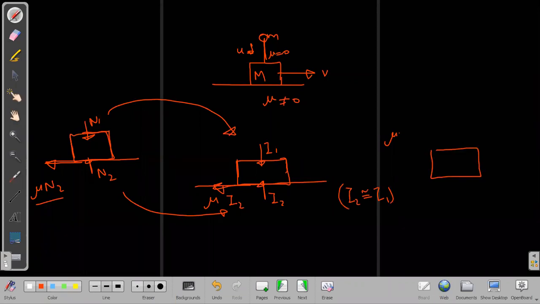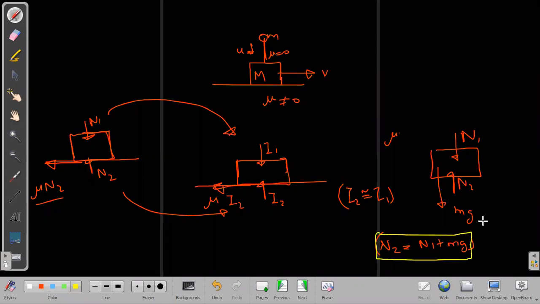The reason is, this was normal n1, this was normal n2, and this is mg. Actually, the formula is this: n2 is equal to n1 plus mg. So if I know that this is the formula, then n2 is obviously greater than n1. If n2 is greater than n1, then we definitely expect that I2 will be greater than I1. But how much?